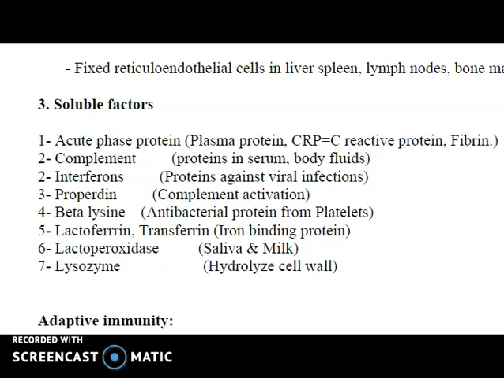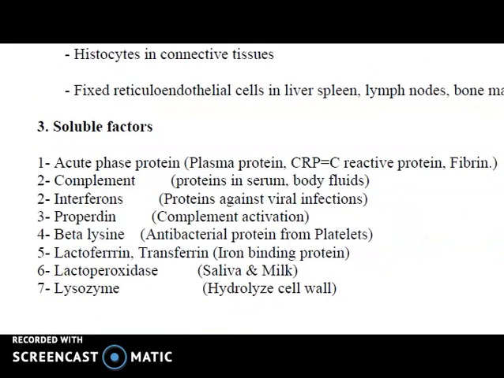Then the complement system is composed of almost over 30 proteins. Activation of complement proteins in response to certain microorganisms results in a controlled enzymatic cascade, which targets the membrane of the pathogenic organism and leads to its destruction.